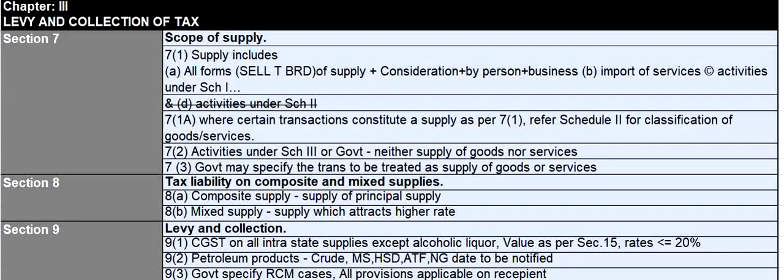Section 8, tax liability on composite and mixed supplies. For composite supply, the principal supply is considered for tax liability, and in case of mixed supply, the supply which attracts the higher rate will be considered for determining the tax liability.